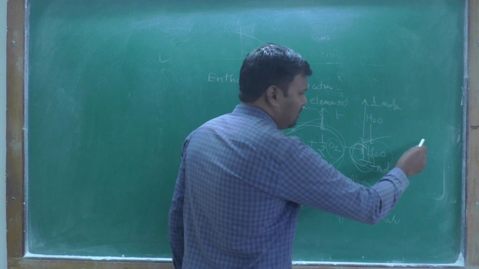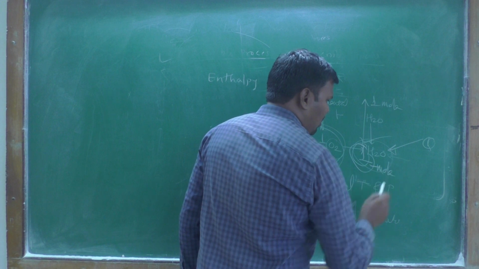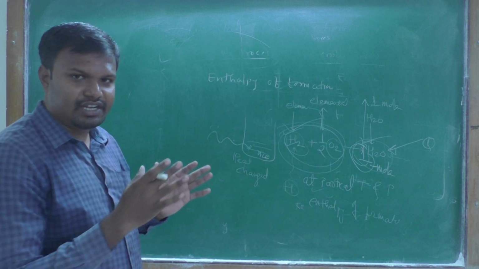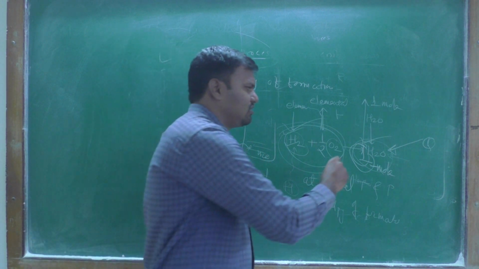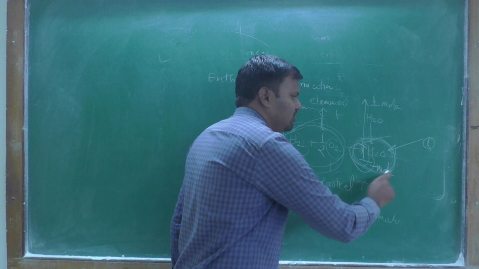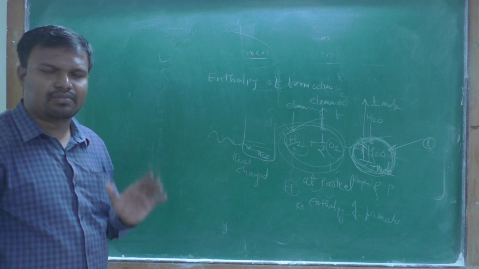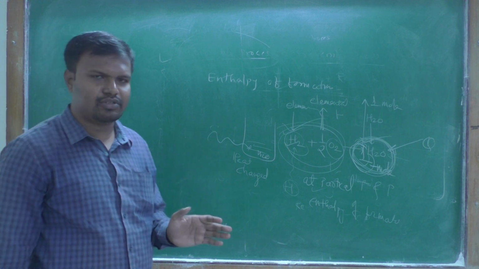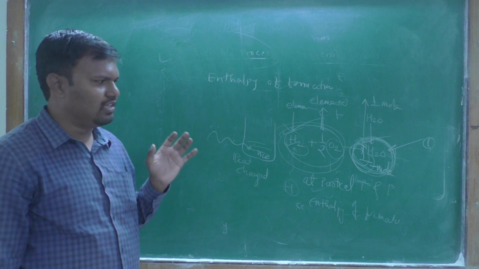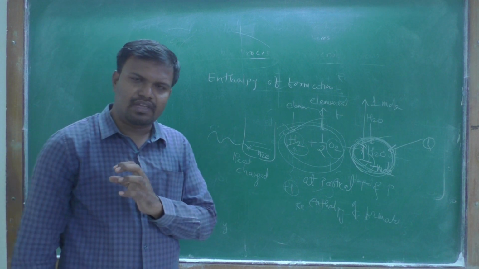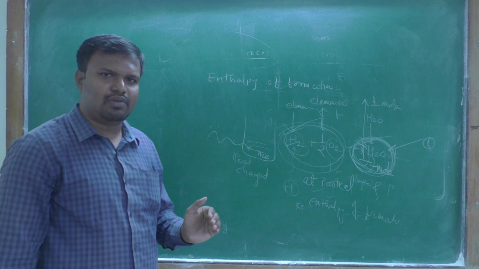During this process some heat is absorbed or released, some change in heat is there, and that change in heat is nothing but the heat of formation, that is, the enthalpy of formation. We can measure the change in enthalpy directly. Enthalpy of any substance we cannot measure, therefore the change in enthalpy is the measurable quantity.